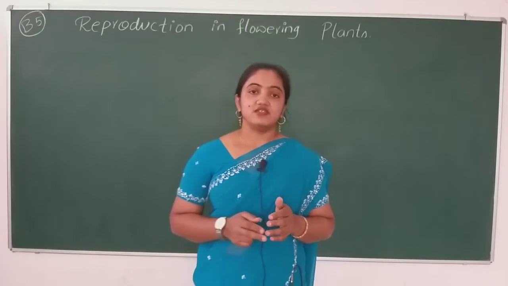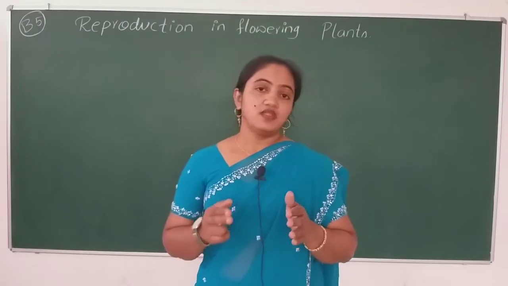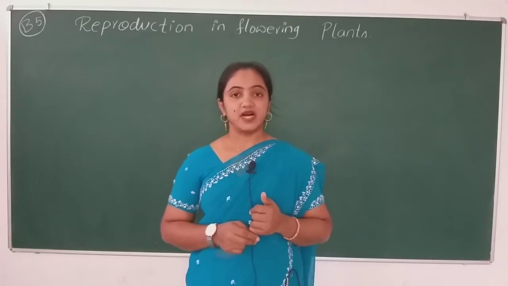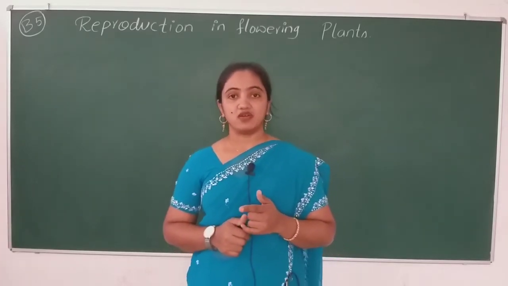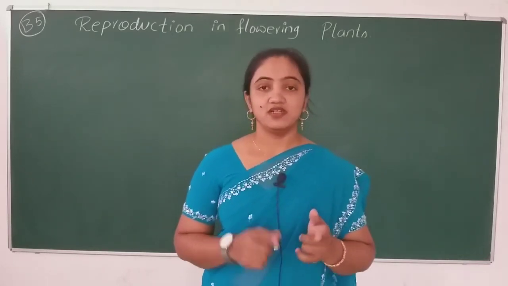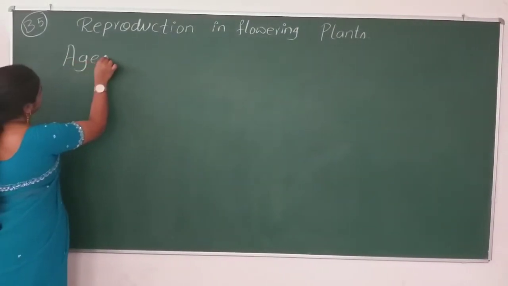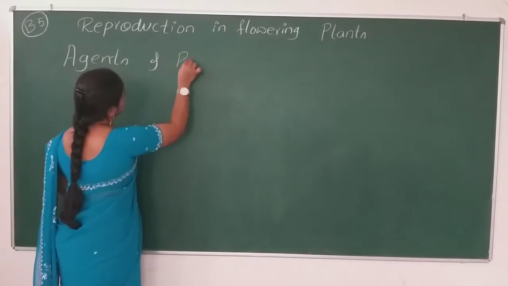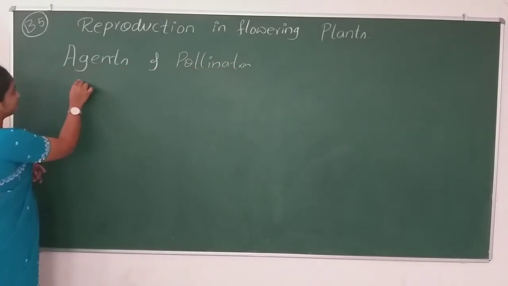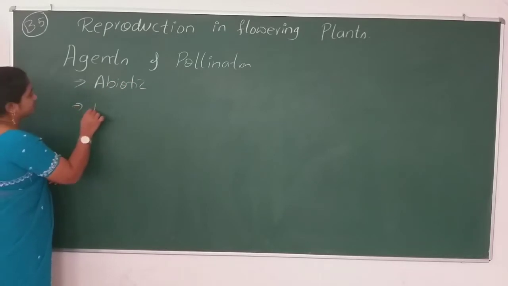In this session, we are going to concentrate on the agents of pollination. There are two types: one is biotic and one more is abiotic. First we will start with the abiotic agents of pollination. Let me write that one. Agents of pollination, two types: one is abiotic and the second one is biotic.